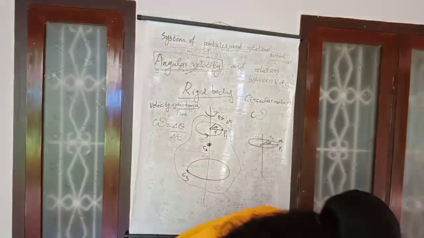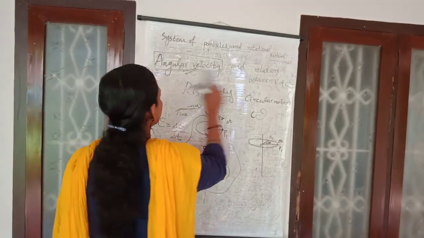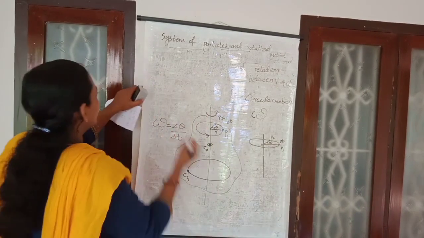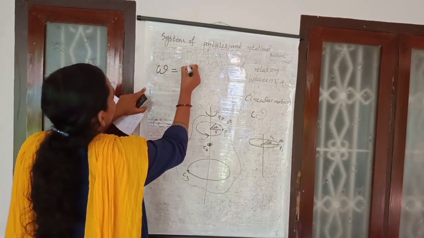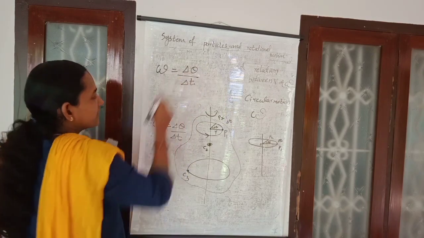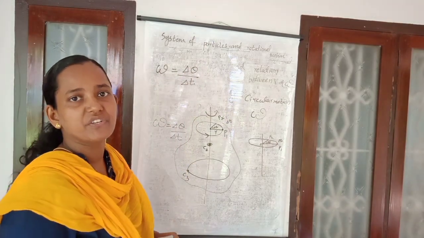So the angular velocity omega is equal to delta theta divided by delta t, change in angle divided by change in time.